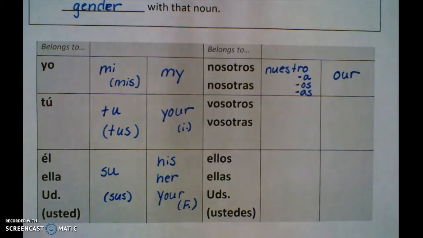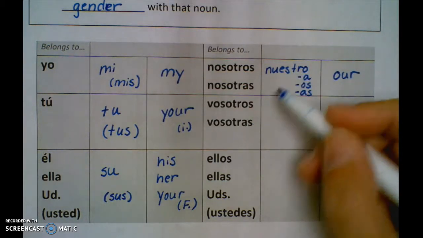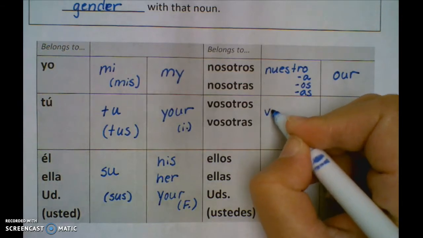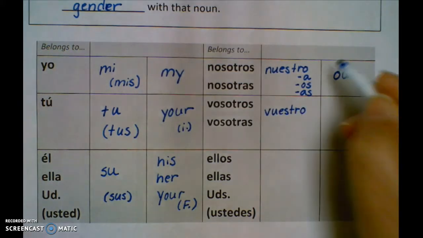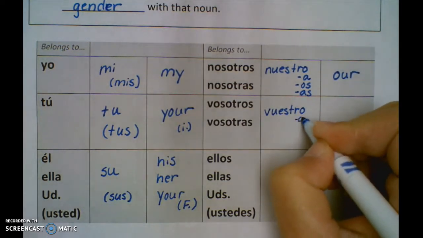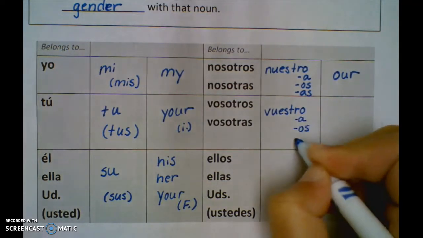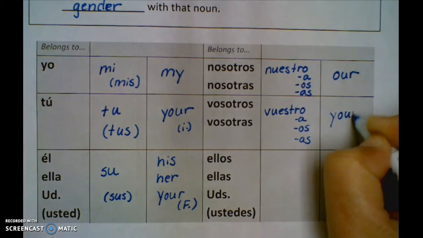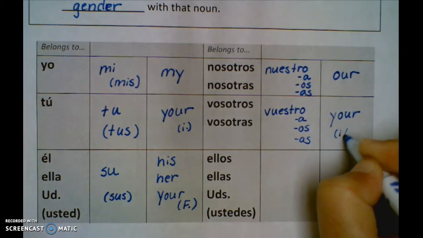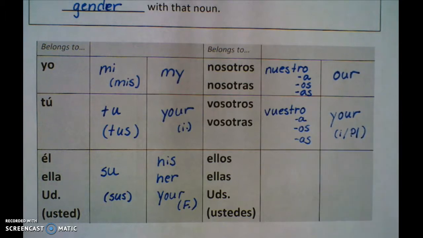All right? Vosotros and vosotras, just like nosotros becomes vosotros, nuestro becomes vuestro. And just like nuestro, since it ends in an O, it can be A, OS, or AS. That also translates as your, but is your for that informal, plural you that is only typically used in Spain.